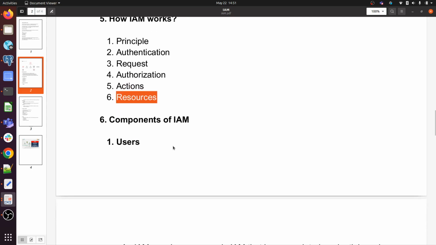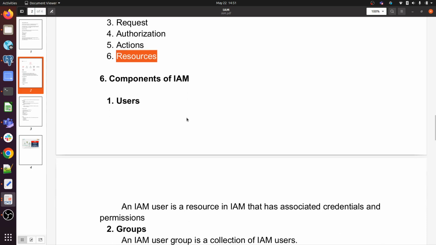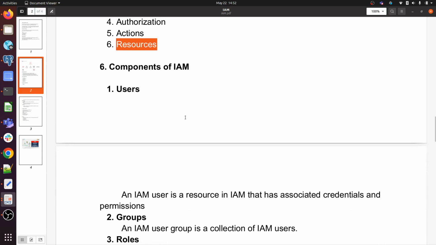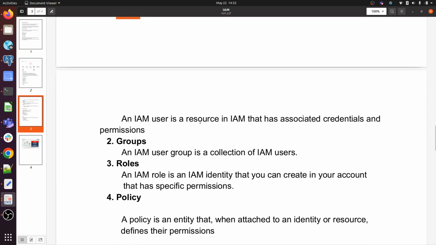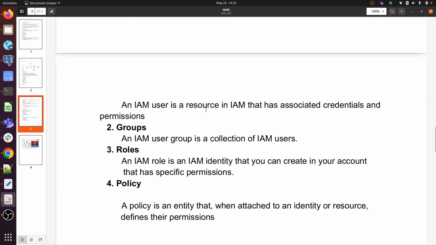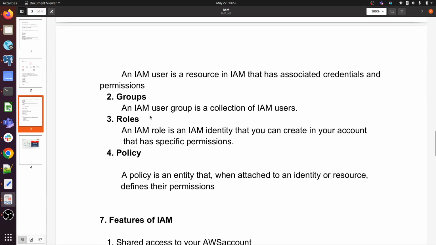So the components of IAM. There are 4 components. First one is the user. The end user is anyone who is trying to access the AWS resources. An IAM user is a resource in IAM that has associated credentials and permissions. Groups: an IAM user group is a collection of IAM users.